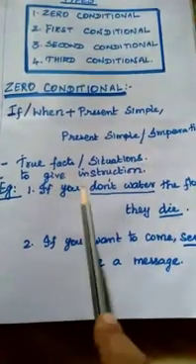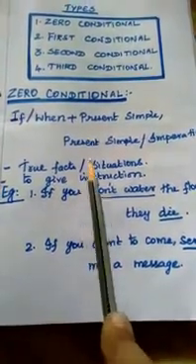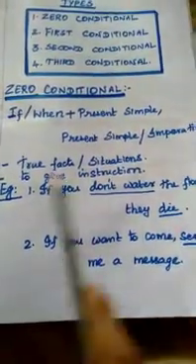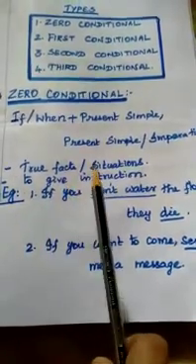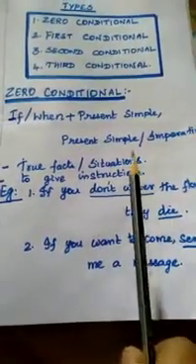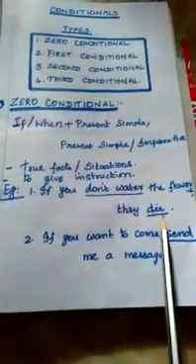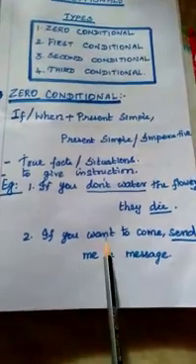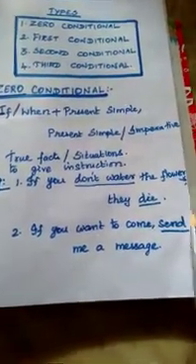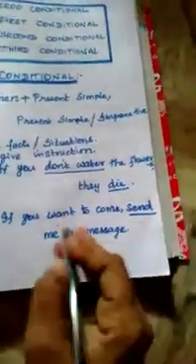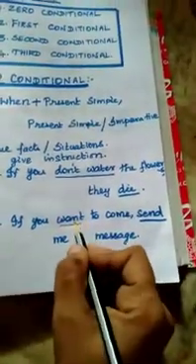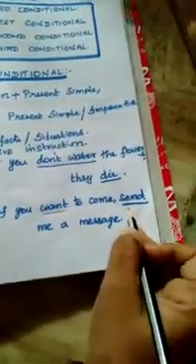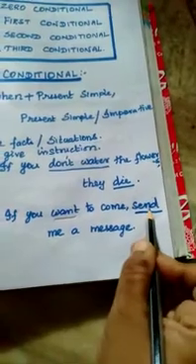You have learnt in 9th standard what is clause and what is phrase. Phrase does not have a finite verb, but a clause has a finite verb. So based on that we are writing these sentences and applying the rules. Now see the second one. If you want to come, send me a message. Here want means this is the simple present form of verb. The second clause carries the simple present only.